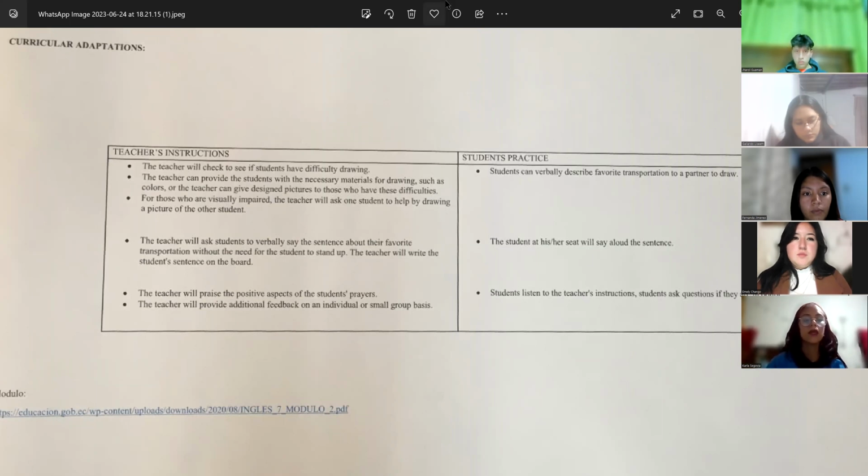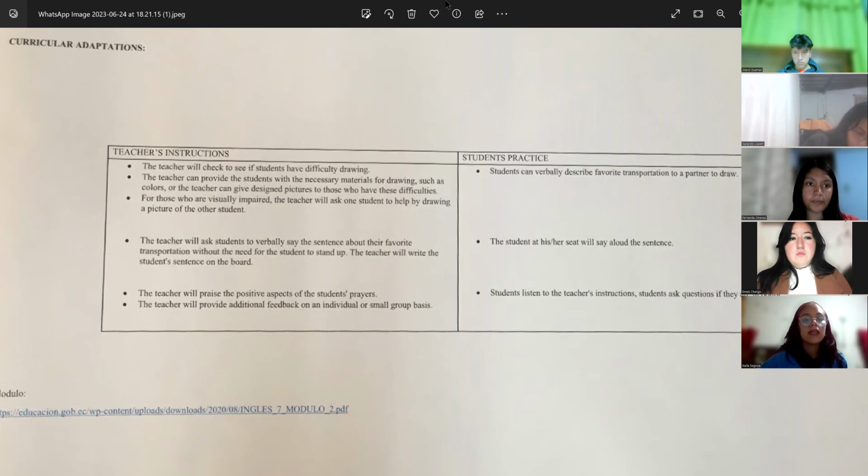And then we can also provide the materials to the students, remembering that not all the students have the necessary materials. And we can give the students, for example, colors.